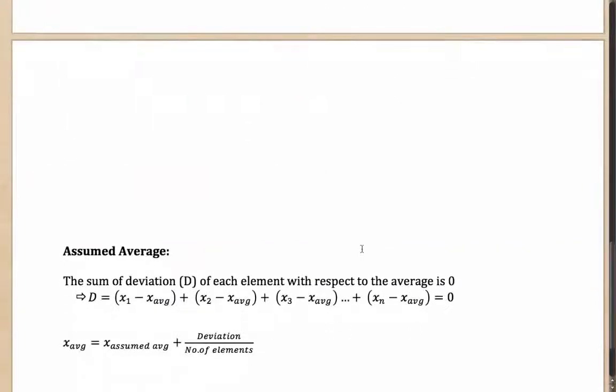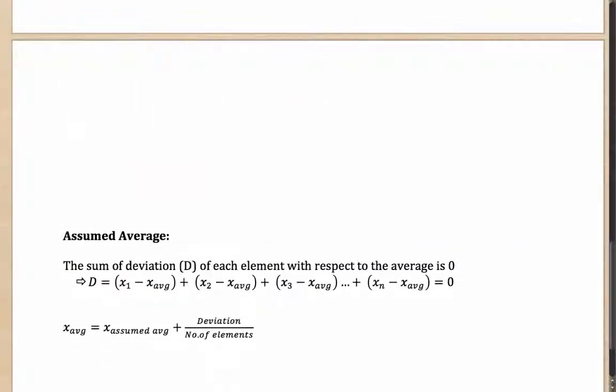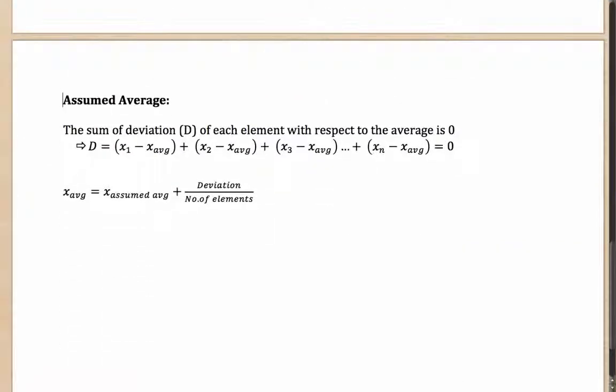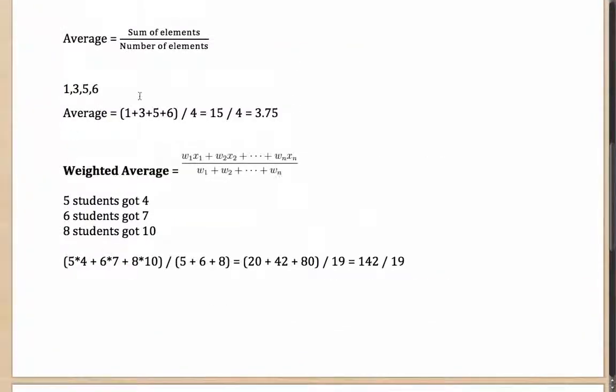Another method which is used for calculating averages is the assumed average method. Now, before I go ahead with the assumed average method, what you should first understand is deviation. What exactly is a deviation? Let's look at the above example again. 1, 3, 5, and 6.